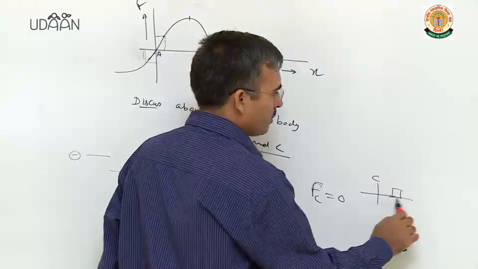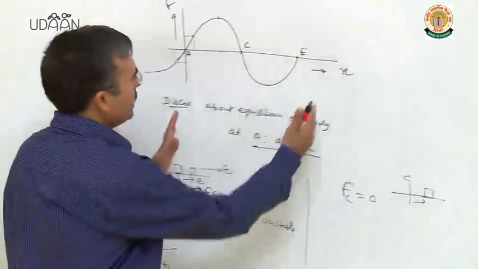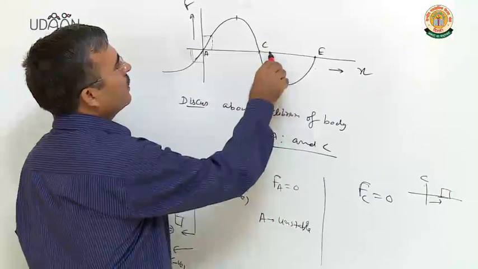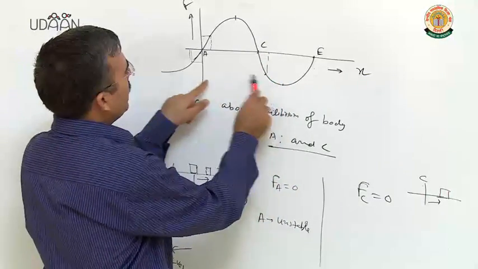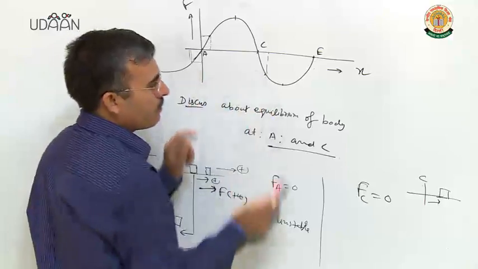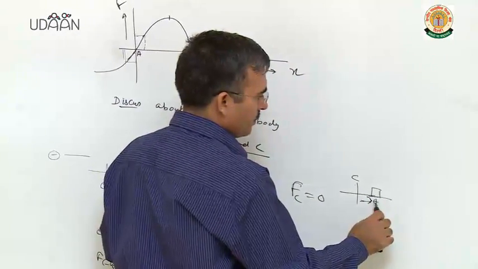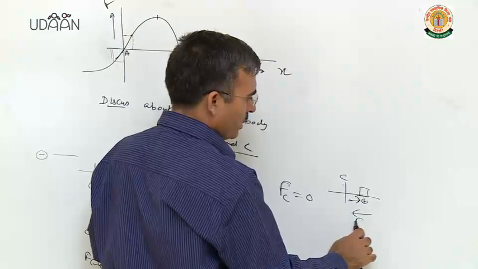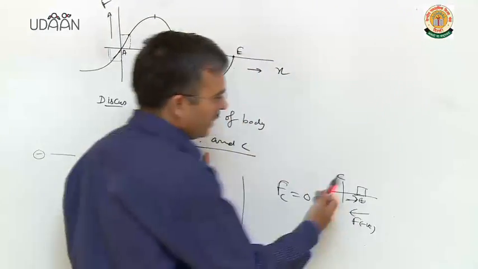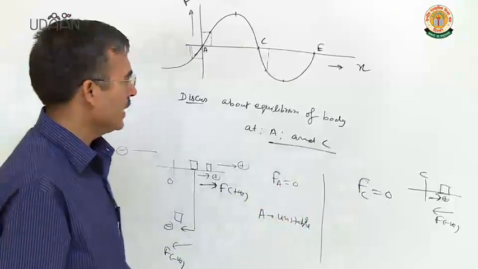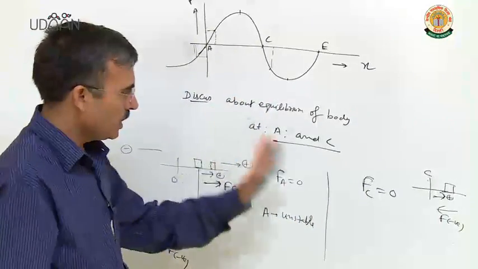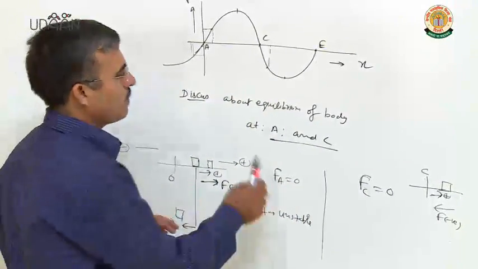If the body is displaced slightly towards the right, displacement is positive, force is negative, it will come back, restoring force is acting here. So it is a stable equilibrium position.